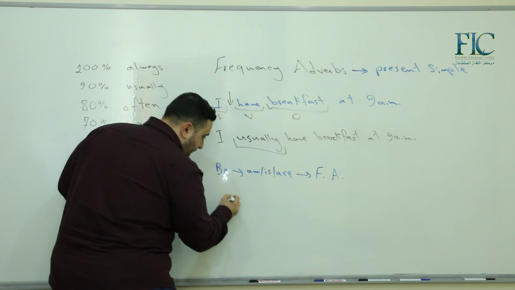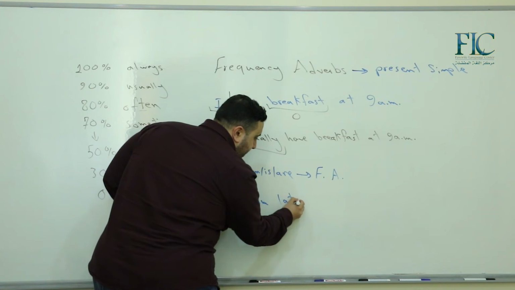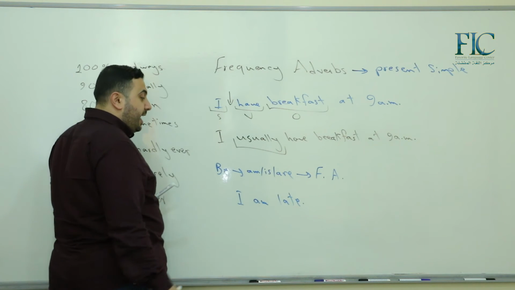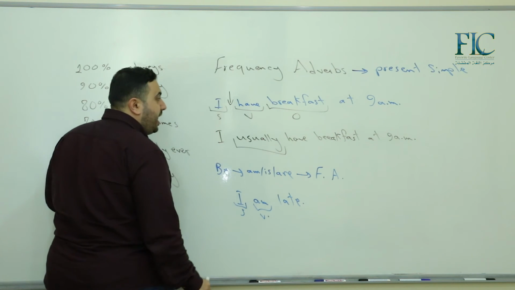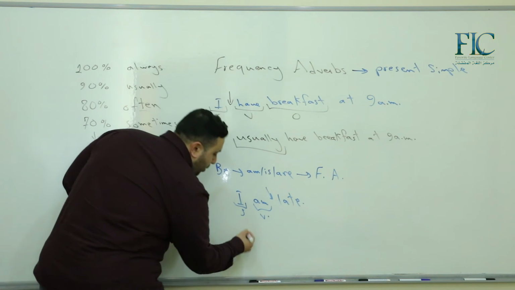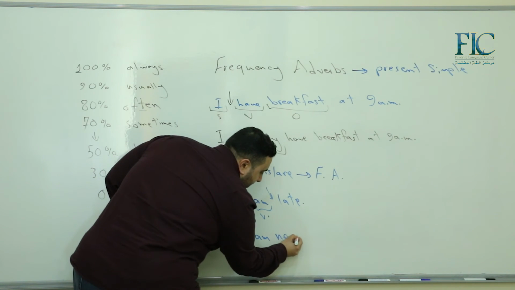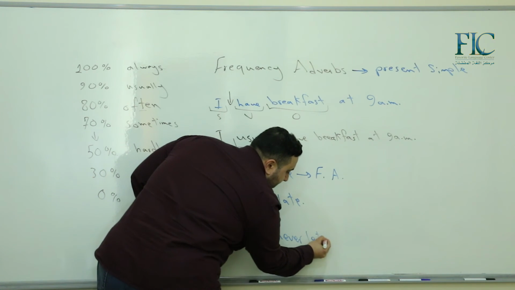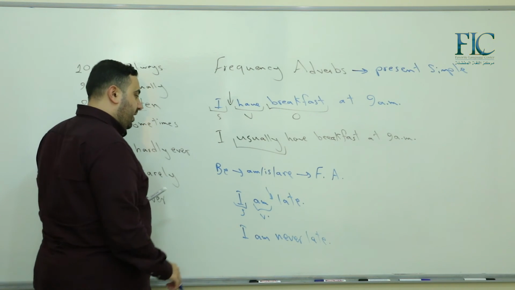For example, I am late. أنا متأخر. I am late. Now, this is the subject and this is the verb. Okay? We put the frequency adverb after this one. So, I am, for example, never late. أنا أبداً لست متأخر. أنا أبداً ما بتأخر. Okay? I am never late.